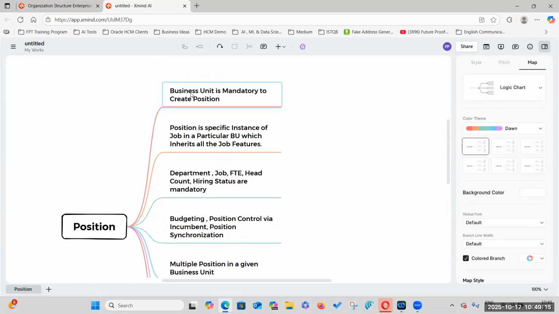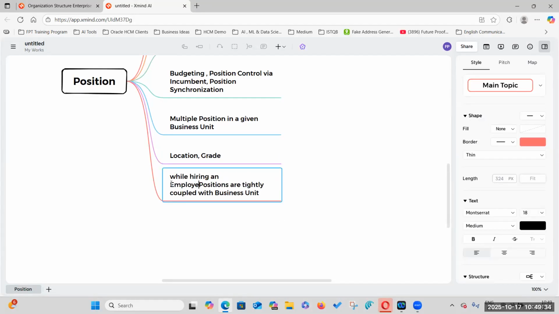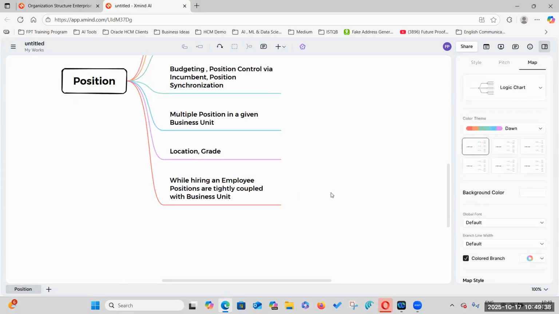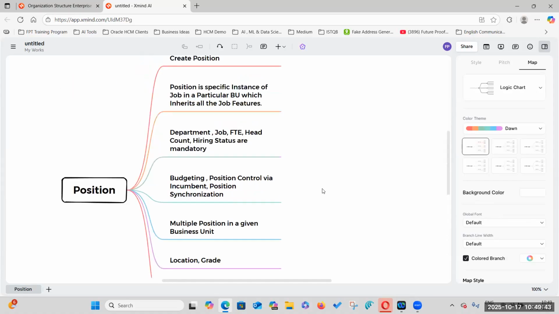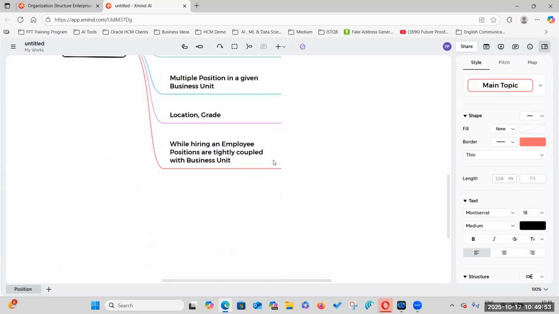The first point is, for creating a position, a business unit is mandatory. And while hiring an employee, positions are tightly coupled with a particular business unit. The context is different. While creating the positions, business units are mandatory. Okay, so apart from this one,